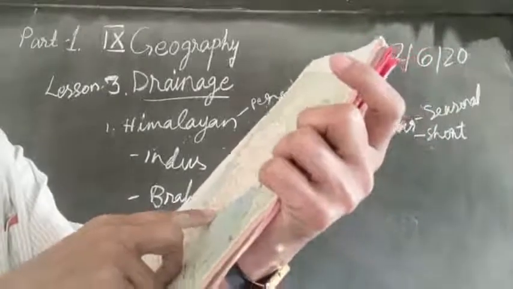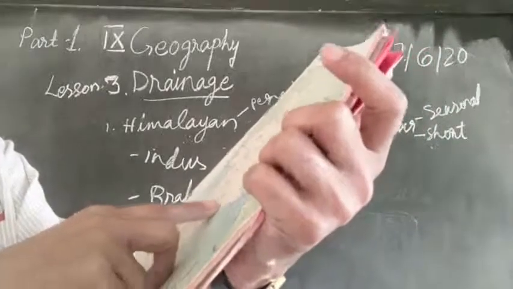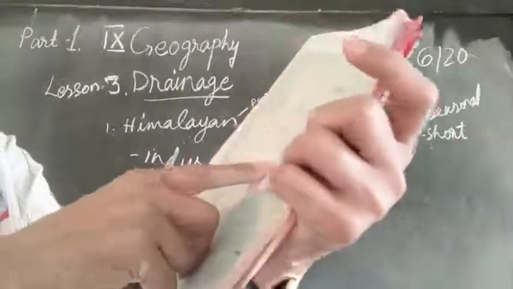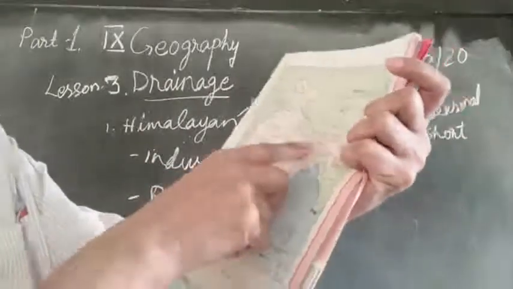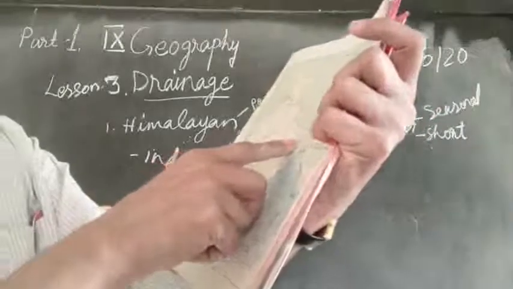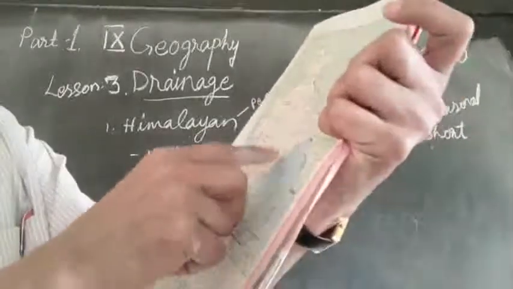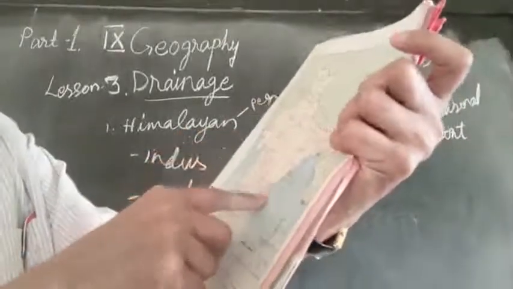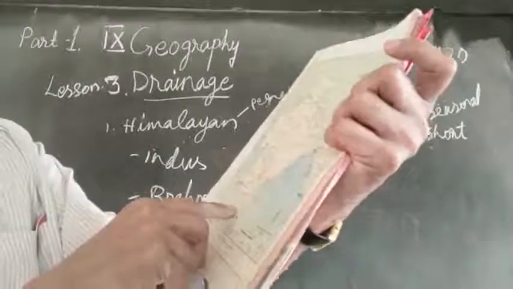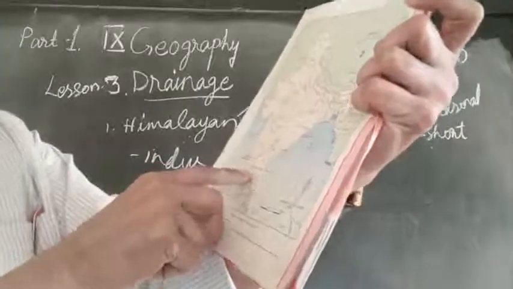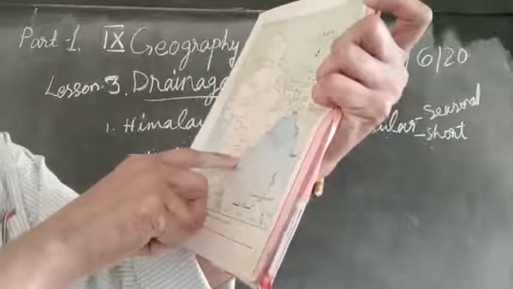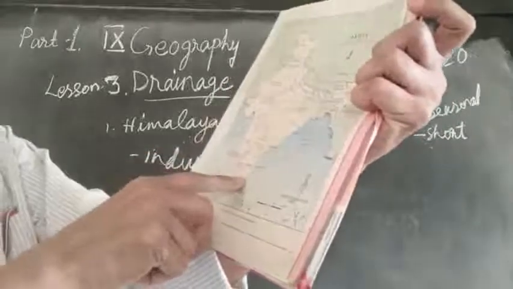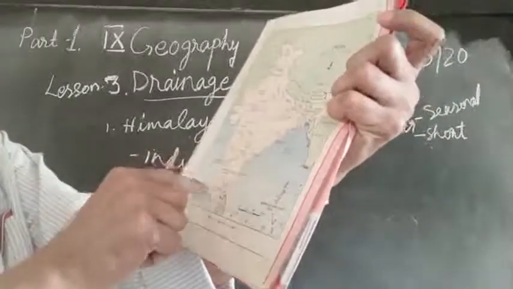There are other rivers like Godavari, flowing down and slowly reaching the Bay of Bengal. There is also another river called Kaveri. So looking in your picture, you can find the Krishna, the Kaveri.